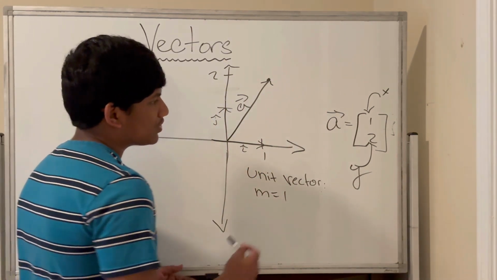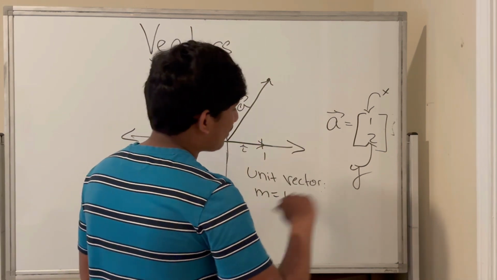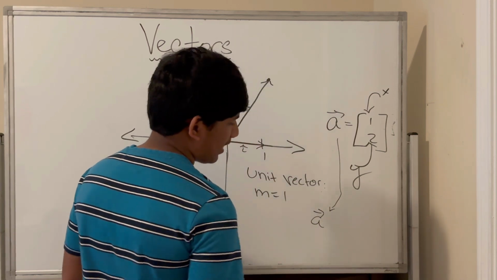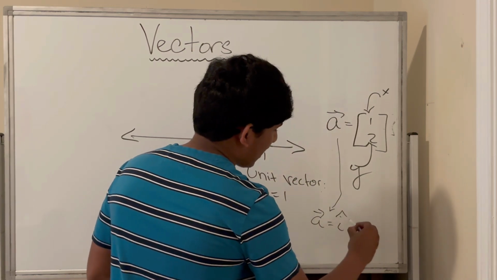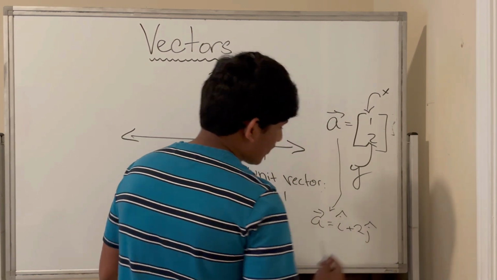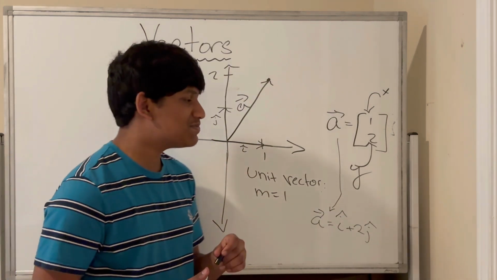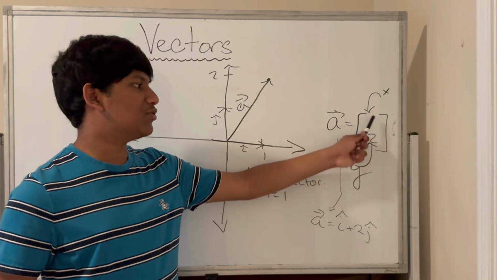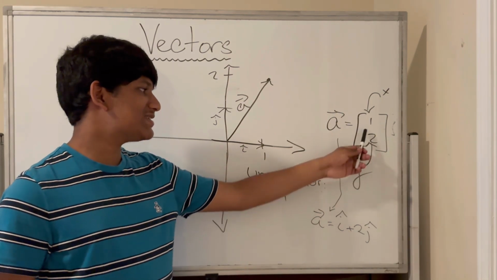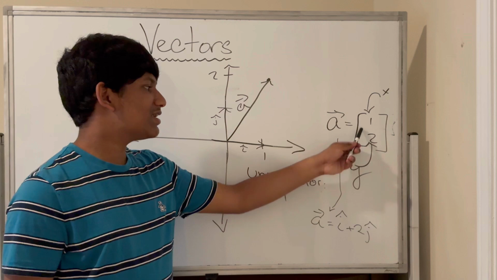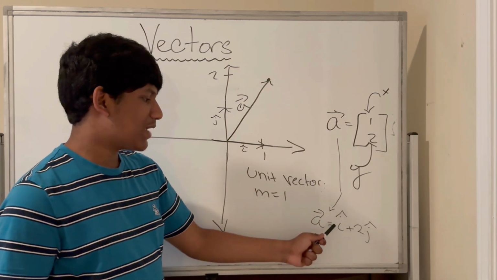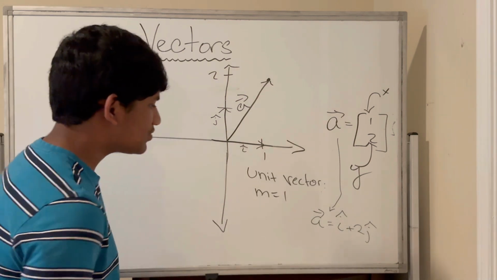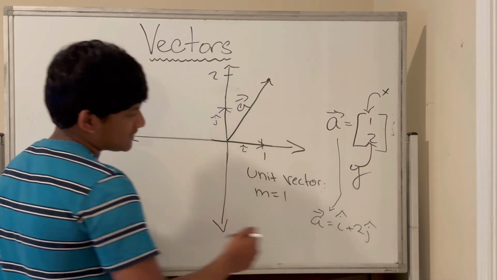So rather, in order to introduce more vector notation for them, we can write vector A without the brackets like this. A is equivalent to i hat plus 2 j hat. The reason we don't have a coefficient in front of i hat is because 1 times i hat is just i hat. So we essentially take the first value and multiply it to i hat, and then take the second value and multiply it to j hat. So we have i hat plus 2j hat, and that's the representation of this vector. So as you can see, we've just gotten this vector.